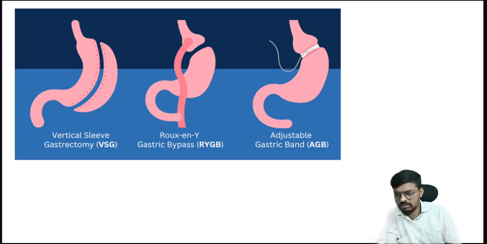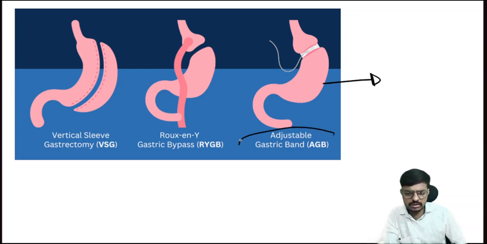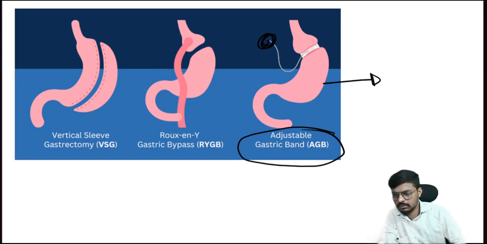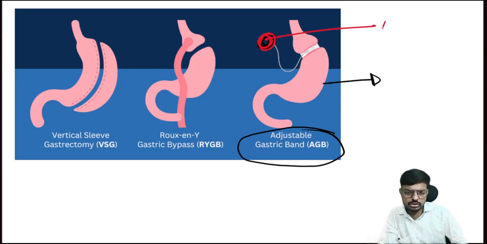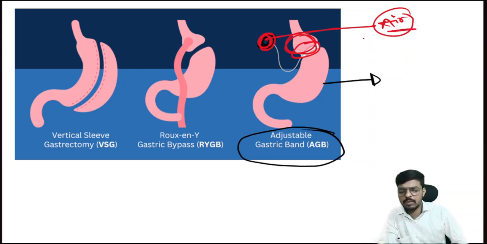Okay, so these are the techniques of bariatric surgery. Look at this one. This is the most commonly performed one, and it's a reversible one, that is the adjustable gastric band. Here one port will come. In this port, we push the air. It will inflate the balloon here, and it will reduce the gastric capacity. Then the patient will eat less, because the patient's stomach will get full here. After that, if you want, we can deflate this one. So this is what we call the adjustable gastric band.